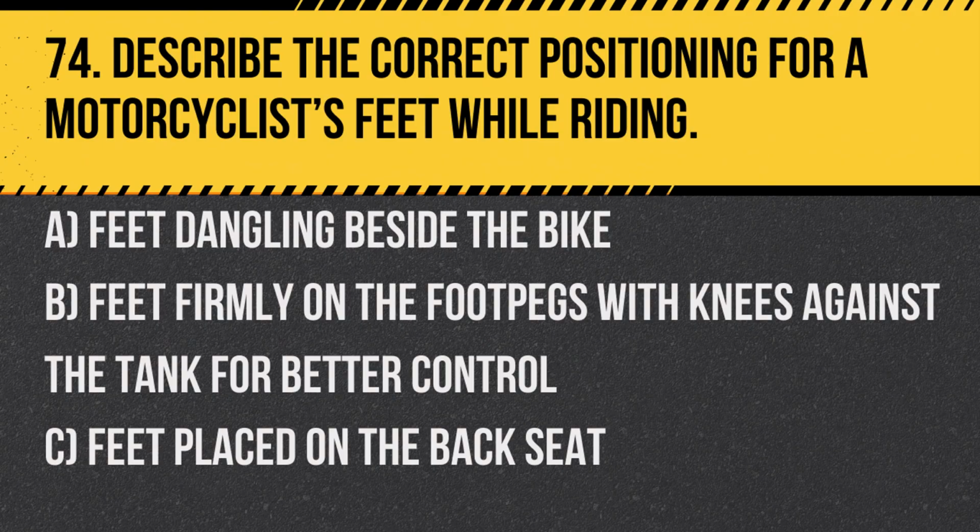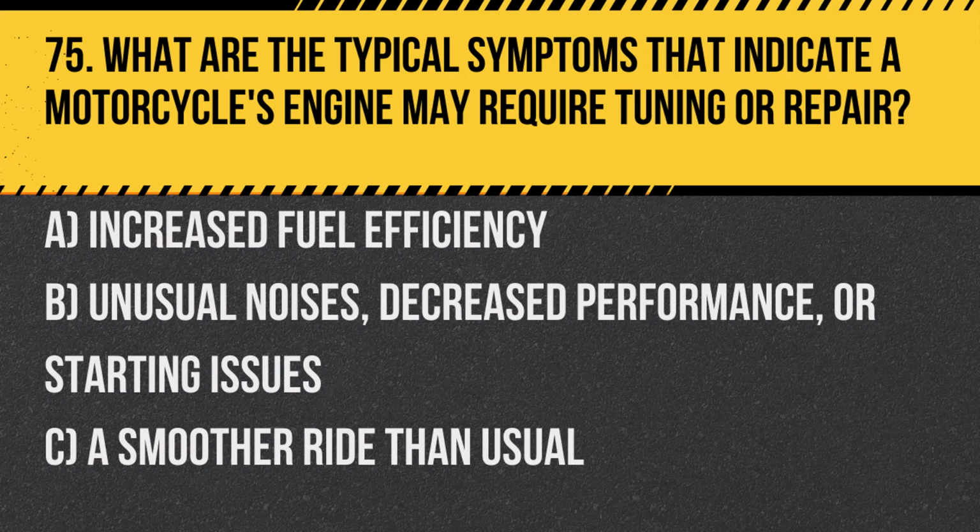Describe the correct positioning for a motorcyclist's feet while riding. A. Feet dangling beside the bike. B. Feet firmly on the foot pegs with knees against the tank for better control. C. Feet placed on the back seat. Answer: B. Feet firmly on the foot pegs with knees against the tank for better control, ensuring stability and effective maneuvering. Question 75. What are the typical symptoms that indicate a motorcycle's engine may require tuning or repair?